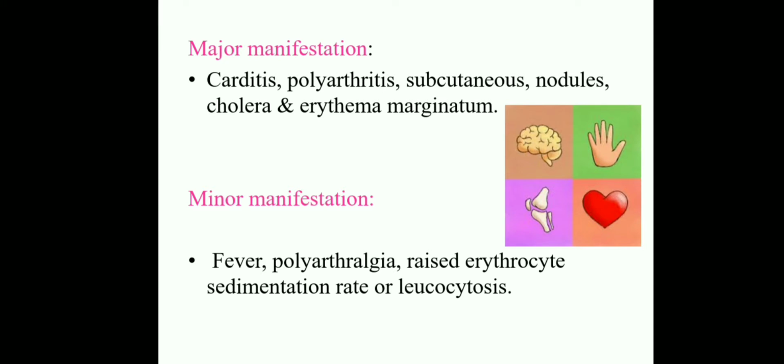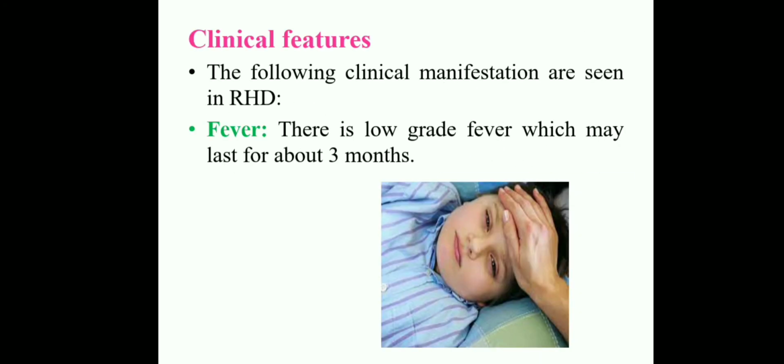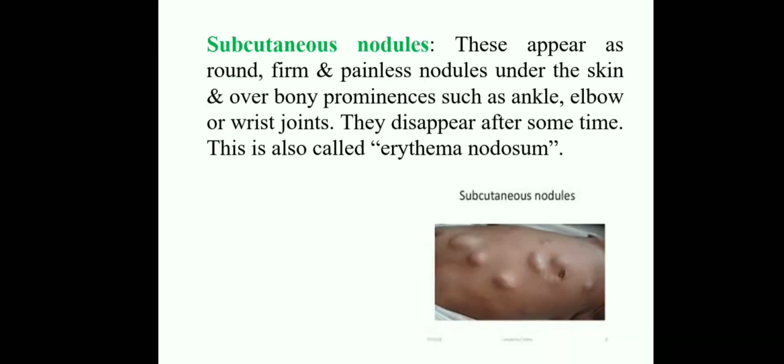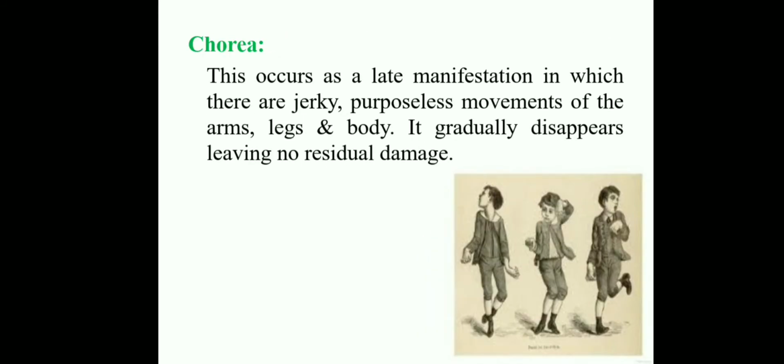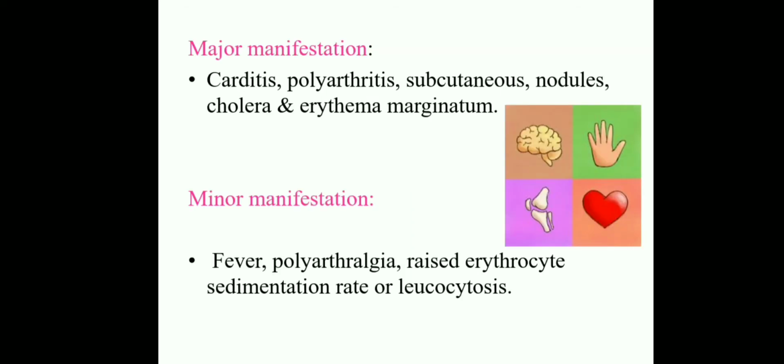Okay, all of you clear? What are the clinical features we will recognize? The first is fever, the second is polyarthritis, the third is carditis, the fourth is subcutaneous nodules, and the fifth is chorea and erythema marginatum. These are the clinical features we mostly recognize in a child suffering with rheumatic heart disease.